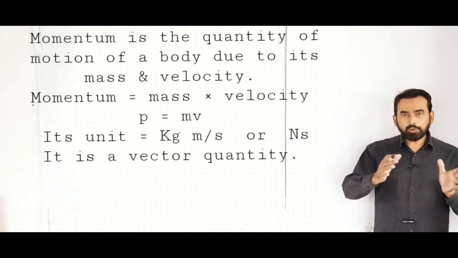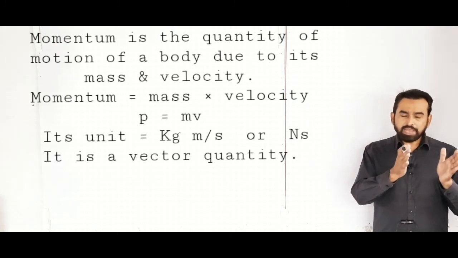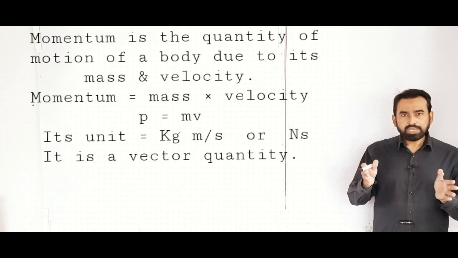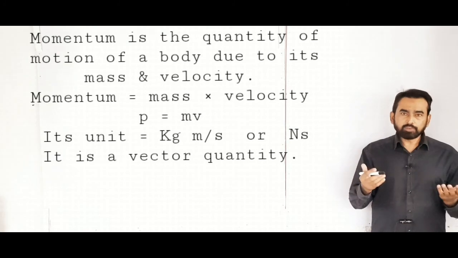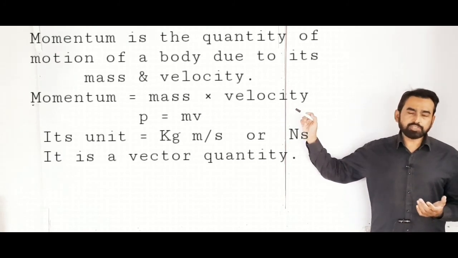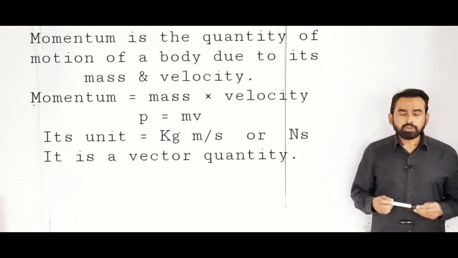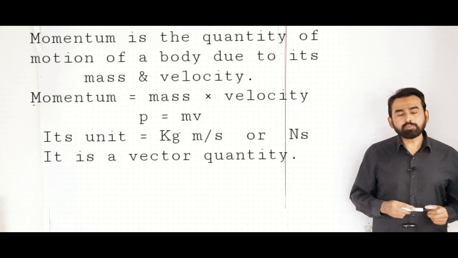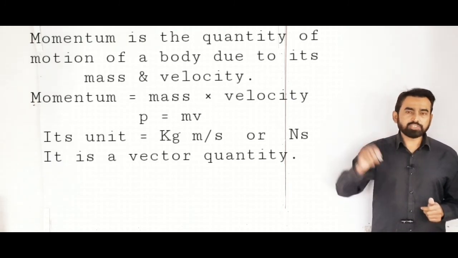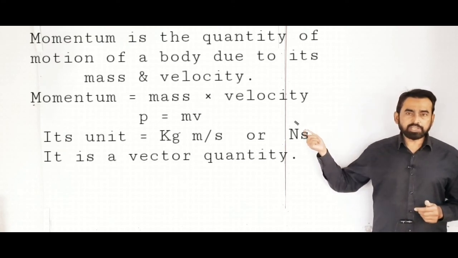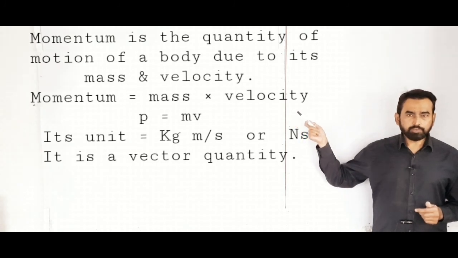What is momentum? Momentum basically is the quantity of motion a body possesses due to its mass and velocity. It means that if a body is moving with a certain velocity, then you can multiply the mass of the body with the velocity of the body, and the resulting quantity is called the momentum of the body. We can write the formula: momentum is equal to mass multiplied by the velocity of the body. Symbolically, we represent momentum with small p, mass with small m, and velocity with small v. Then the formula of momentum is p = m·v.